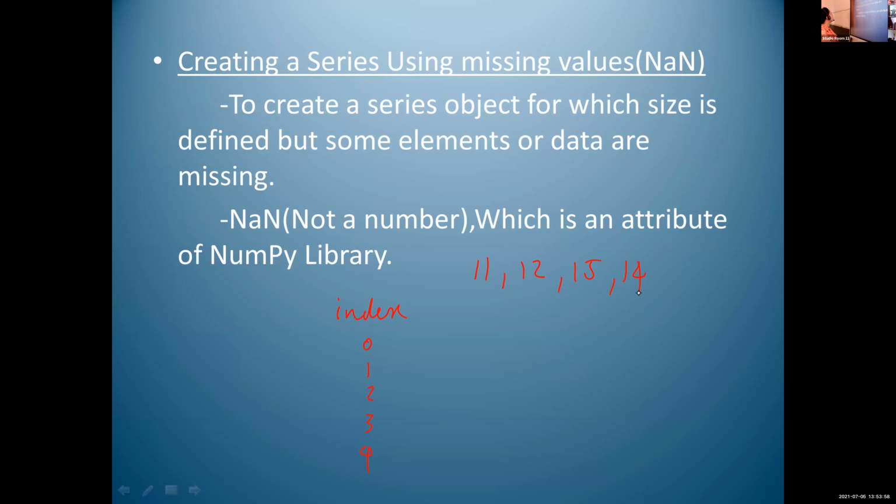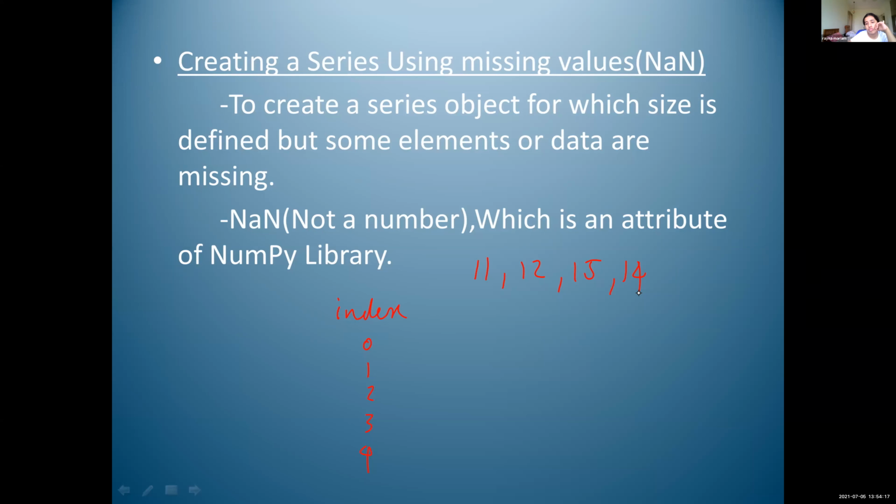Okay. So, creating a series using missing values means we have a set of indices, and according to those indices, one value or more than one value is missing. At that time, the missing value is represented using not a number.